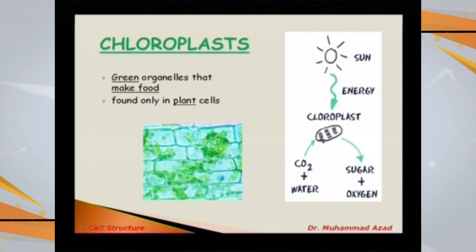In the presence of chlorophyll in the chloroplast and light, carbon dioxide is going to combine with water to give us sugar and oxygen. Oxygen is the waste product of this reaction, but very useful for aerobic organisms, and sugar is the main product. These are the carbohydrates which are made by this process of the chloroplast.